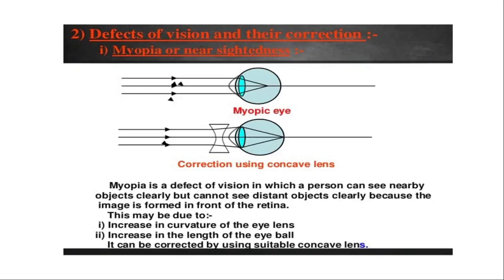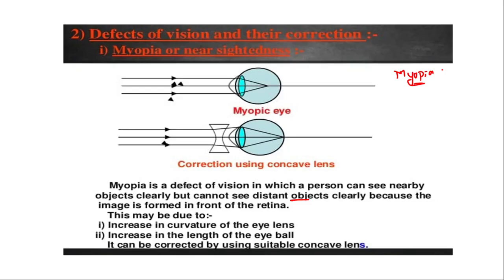Now let's see what are the defects of the vision and their correction. First one, myopia or nearsightedness. What is this myopia or nearsightedness? It's a defect of the vision in which a person can see nearby objects clearly, but he cannot see the distant objects clearly because the image is formed in front of the retina.